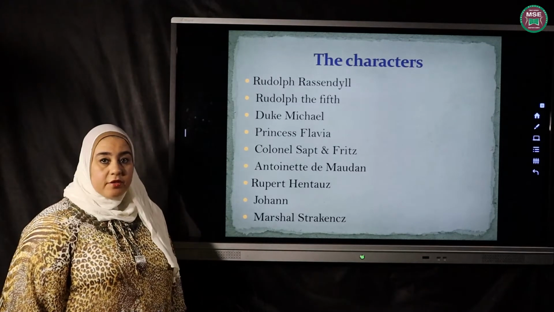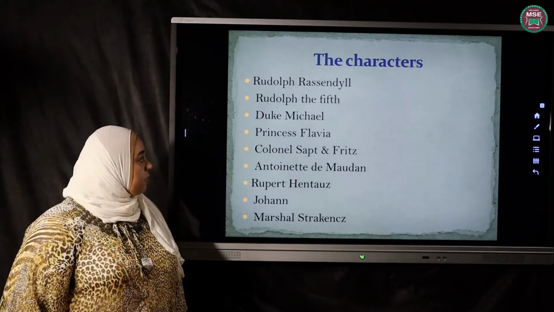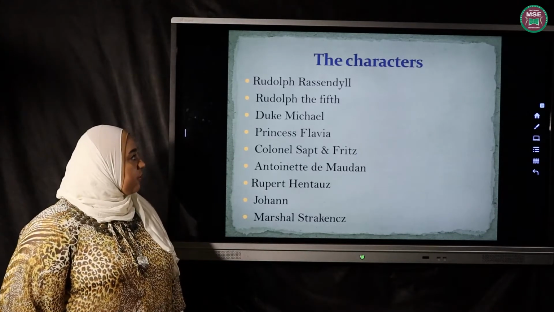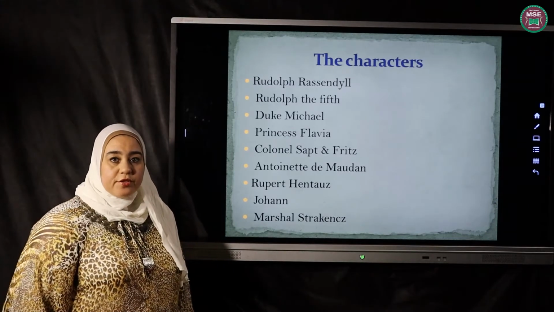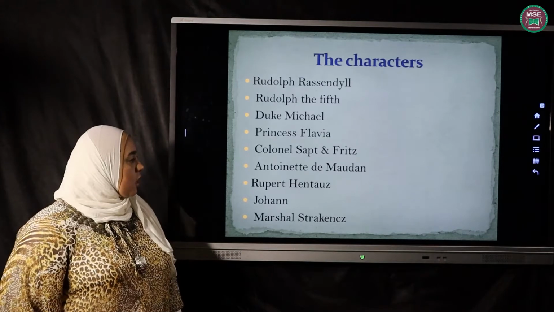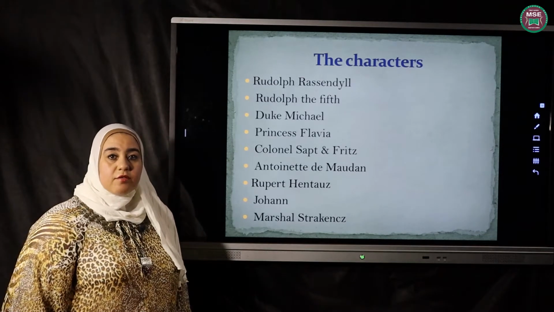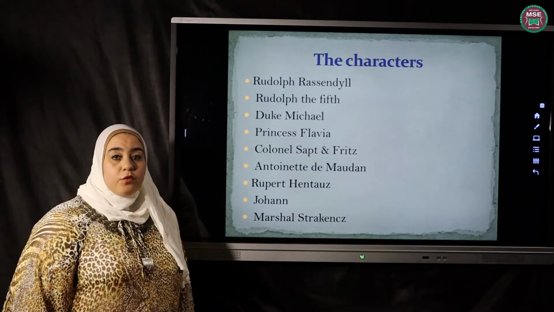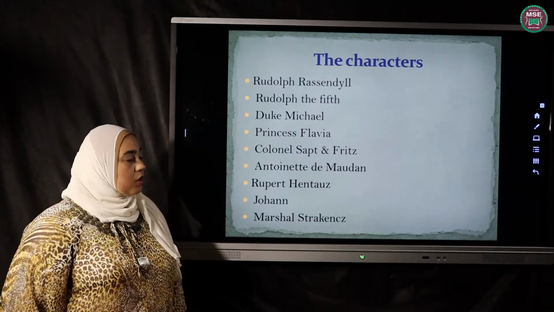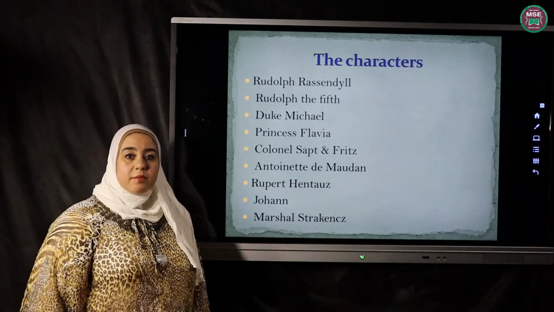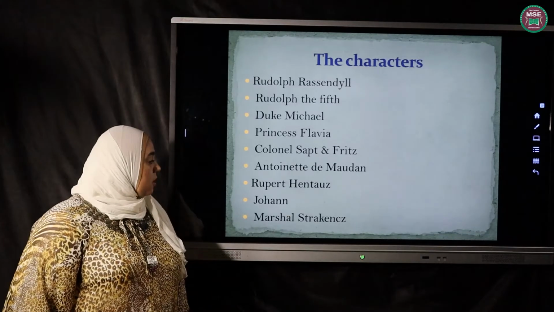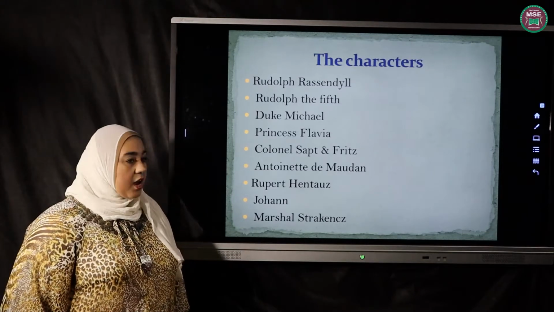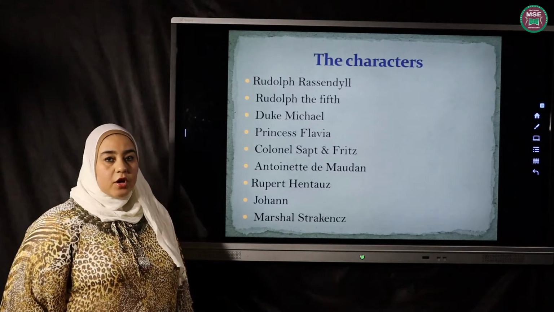Duke Michael, he is the brother of Rodolphe V, the king of Ruritania. Princess Flavia, she is the cousin of Rodolphe V and Duke Michael. She is from the Elphberg royal family. Colonel Sapt and Fritz are two men serving the king Rodolphe V. Antoinette de Mauban, she is a beautiful French lady. She was in love with Duke Michael. Detchard was one of the men who were serving Duke Michael. Josef, a servant of the king Rodolphe V, and Marshal Strakencz is the head of the army.